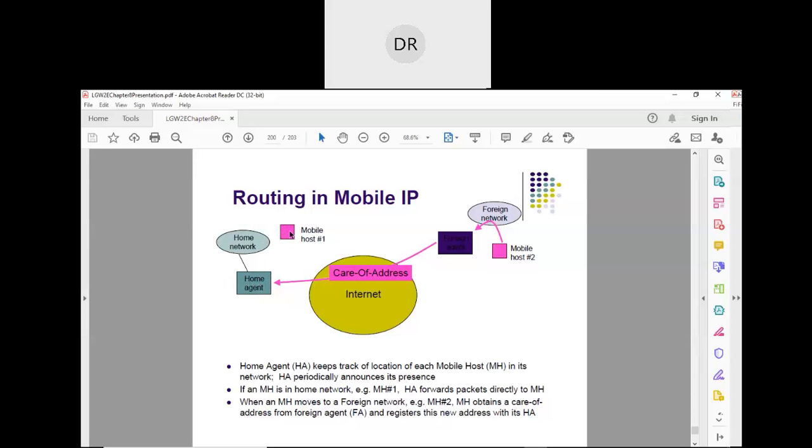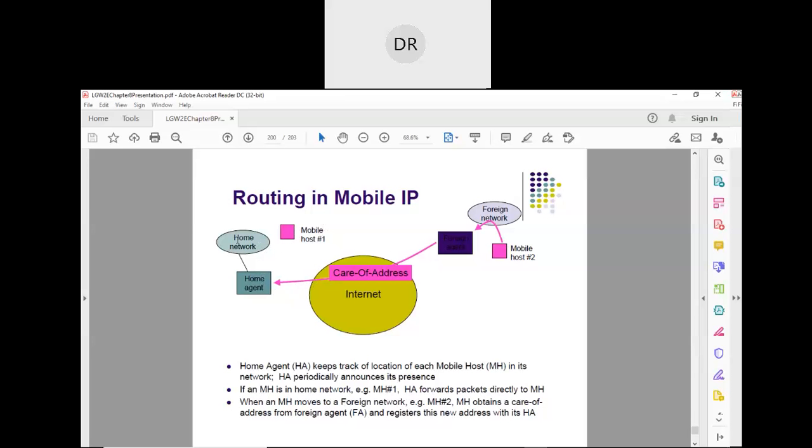As long as you are here, you are getting the communication with your mobile through this home agent.